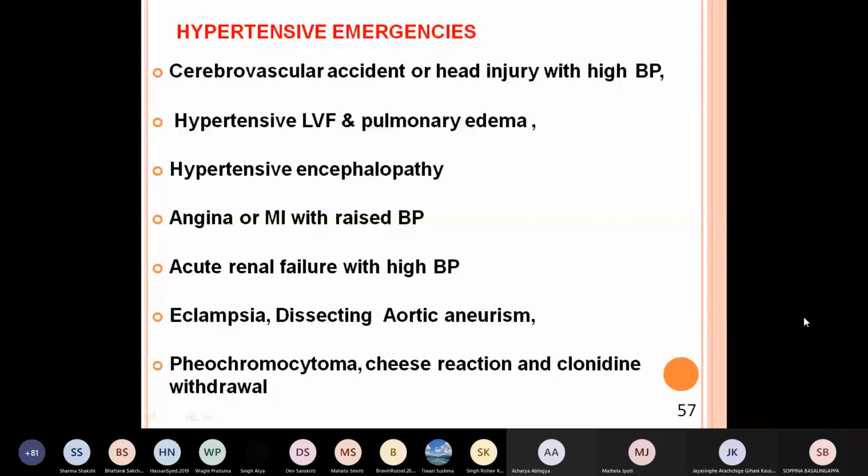Angina or myocardial infarction with raised blood pressure. Acute renal failure with high blood pressure. Eclampsia, dissecting aortic aneurysm with hypertension. Pheochromocytoma, an adrenal medulla tumor, cheese reaction, and clonidine withdrawal. All of them are considered hypertensive emergencies.